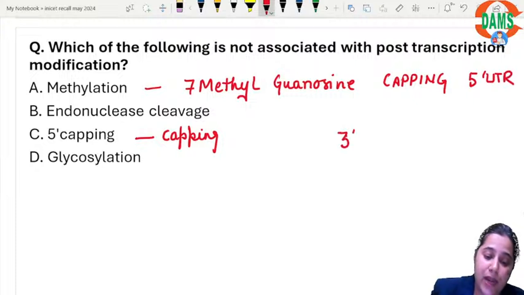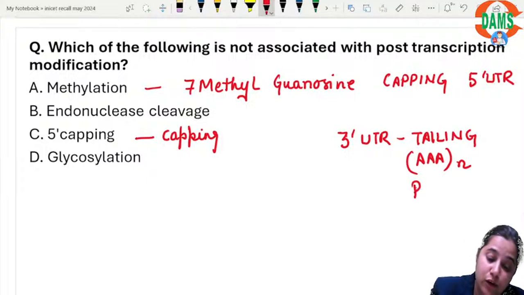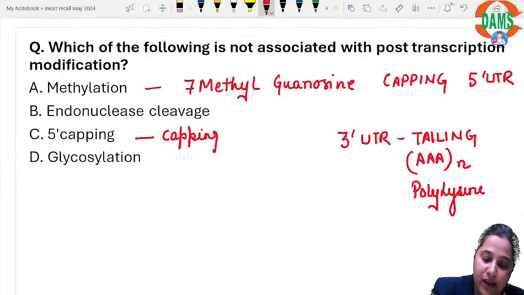At the 3' untranslated region, there occurs something known as tailing, which is addition of AAAA, and AAA codes for lysine. So it is polylysine tailing.